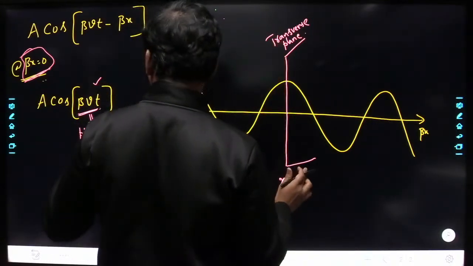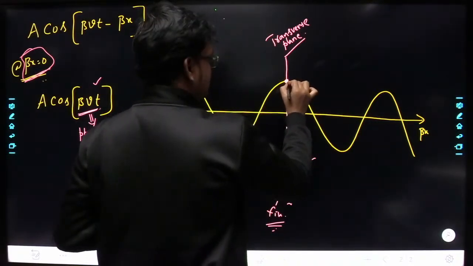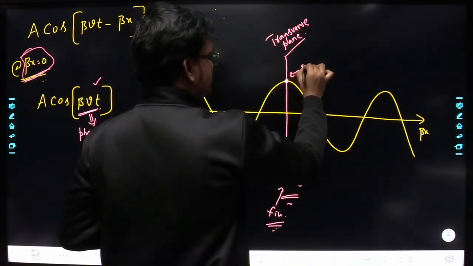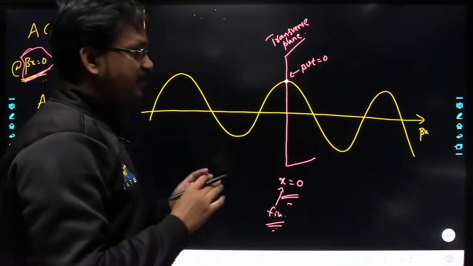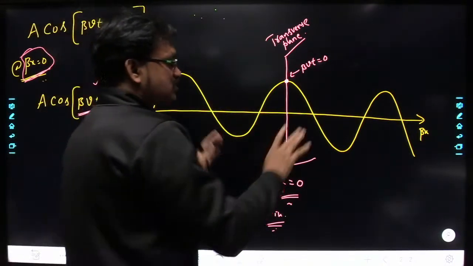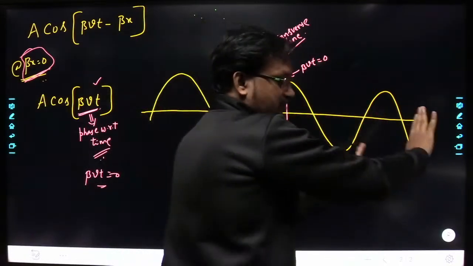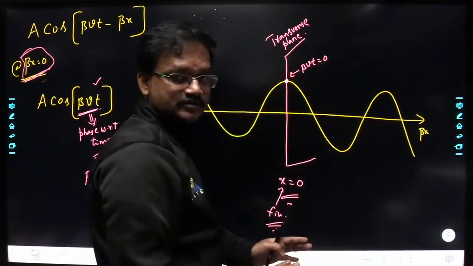So at some instant of time, this function is having the maximum value. This is at beta vt equal to 0. Next, after some time, we have seen that this wave is going to shift further along x. Yes or no?